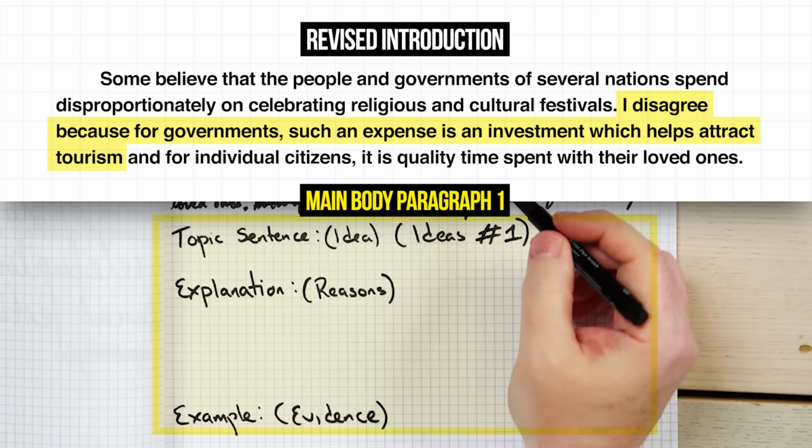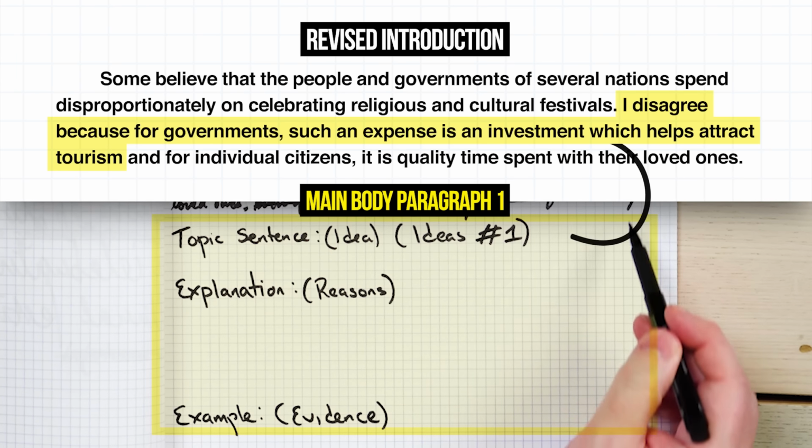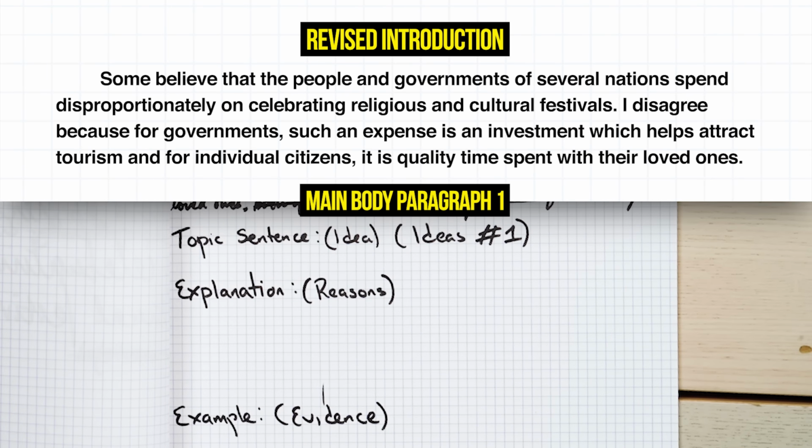So you're taking the ideas from your introduction, you're putting them into this. All you have to do is just look at the introduction and go, okay, I'm going to talk about idea number one, and then I'm going to talk about idea number two. This structure forces you to fully explain, fully develop, give evidence, give examples, which is exactly what the examiners are looking for. So let's talk about each of these now. What is a topic sentence? It is just you restating your main idea.